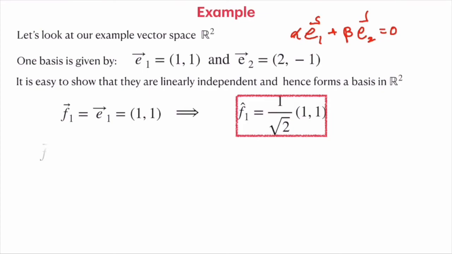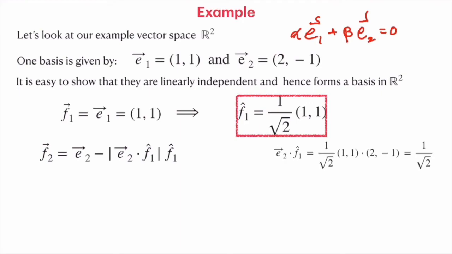Now we go ahead and find F2. F2 has to be constructed from E2, which is (2, -1). The component of F1 cap in the direction of E2 has to be removed from E2, so we take the dot product between E2 and F1 cap, that is 1 over square root of 2 times (1, 1) dot (2, -1). It is easy to show that this dot product is 1 over root 2.